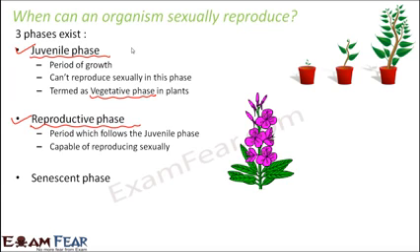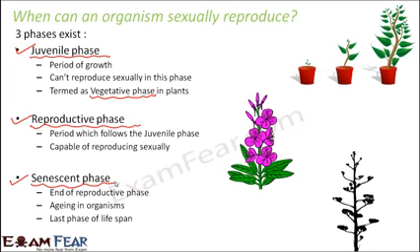And the reproductive phase is followed by another phase which is called the senescent phase. What happens in this phase? Aging starts. So it is the end of the reproductive phase. So once it enters into this phase, aging occurs, that is it tends to become older, and it is the last phase of the lifespan.